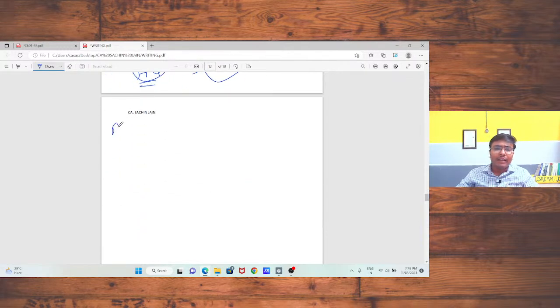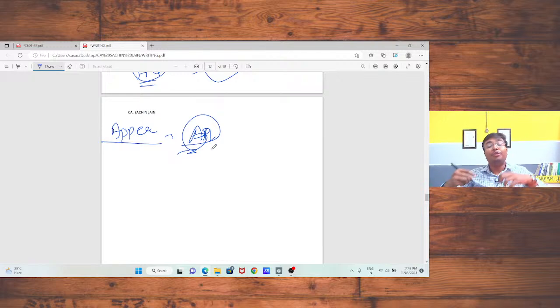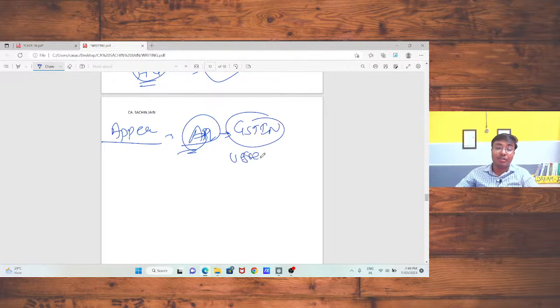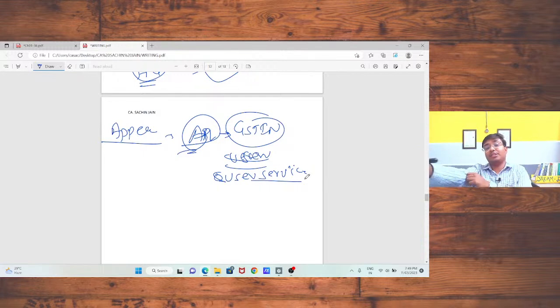Now sir, how can one file an appeal to the appellate authority? If you are going to file an appeal to the appellate authority, then you should make that appeal through the GSTN common portal. There is a facility available in your user services tab. By logging into the GSTN portal, you should select your user services tab, and under it you will find the tab for appeal, and you can file the appeal through that.